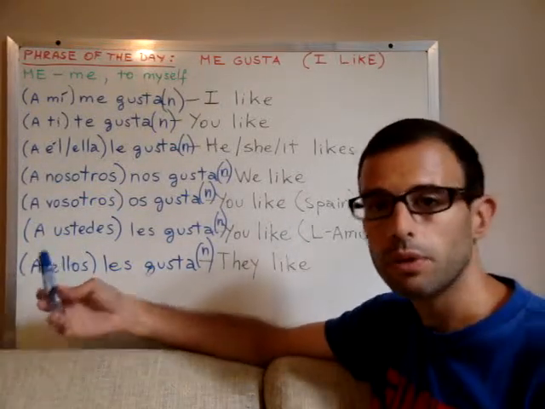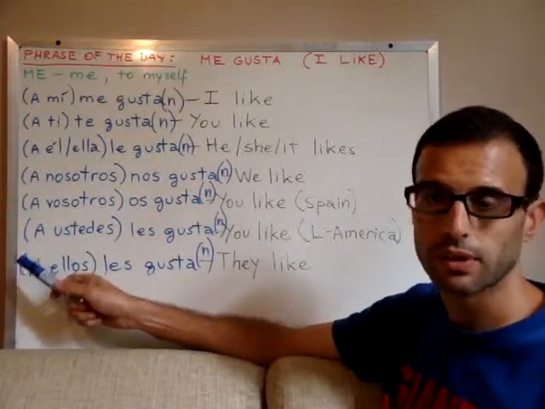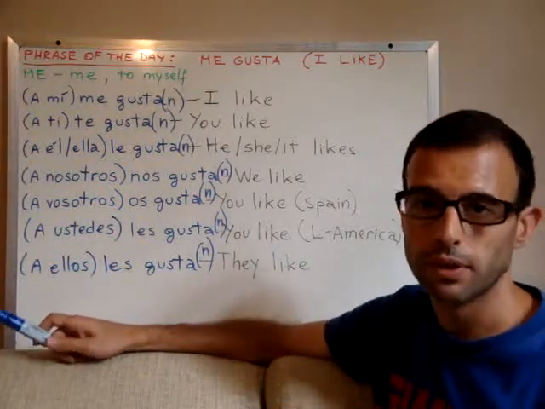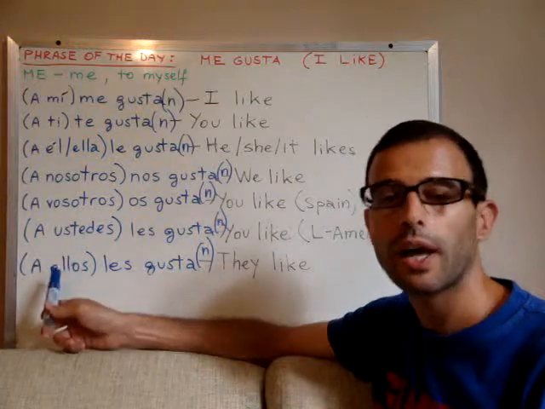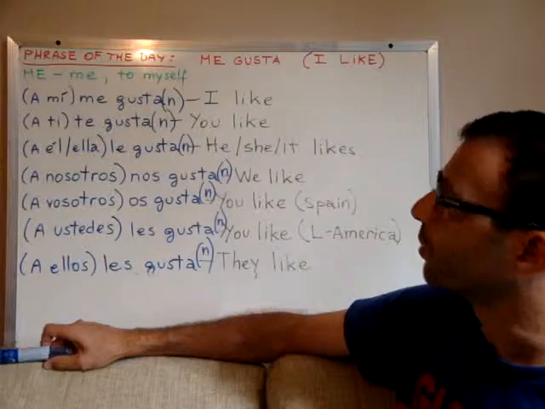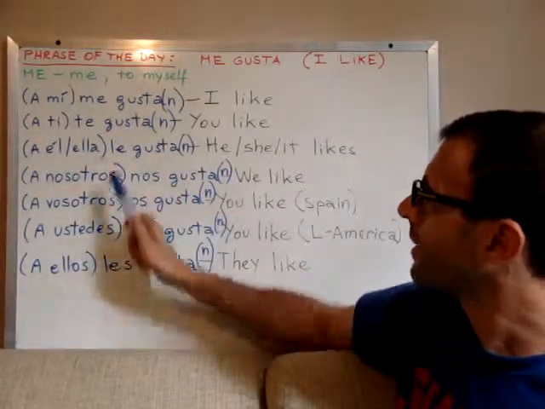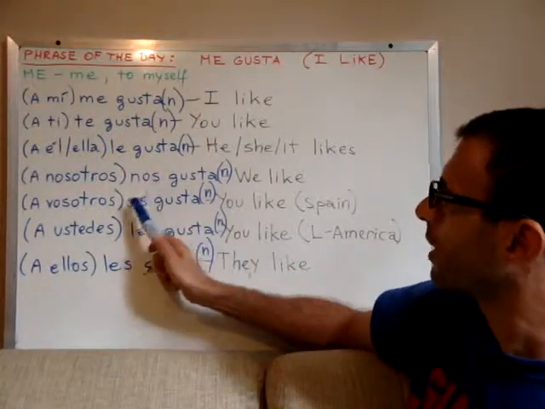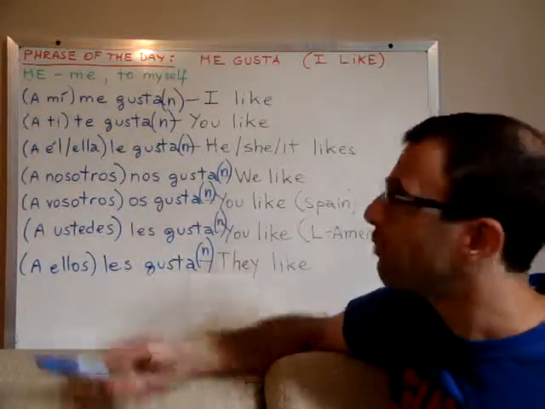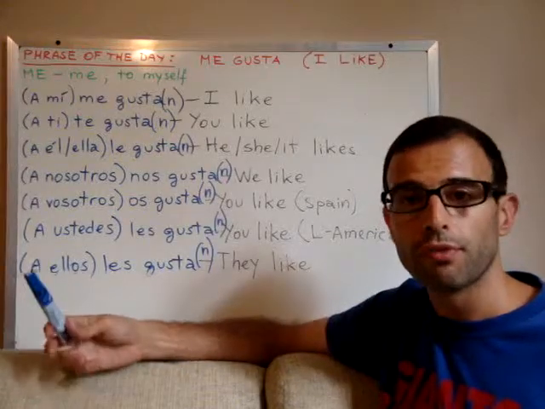It is correct to include it, it is correct to omit it, right? And for simplicity, it is usually omitted in writing as well as in speech, right? So we would say me gusta, te gusta, le gusta, nos gusta, os gusta, les gusta, and les gusta.